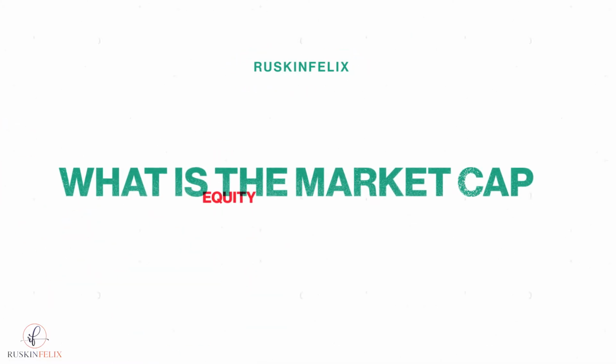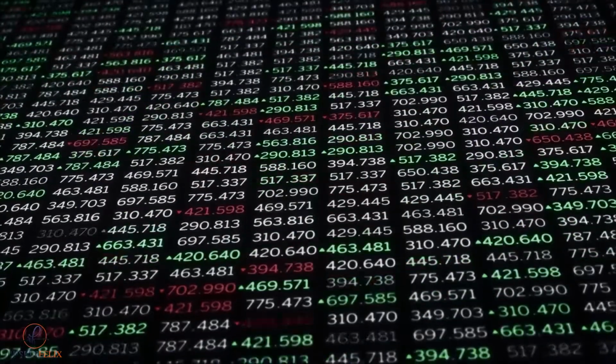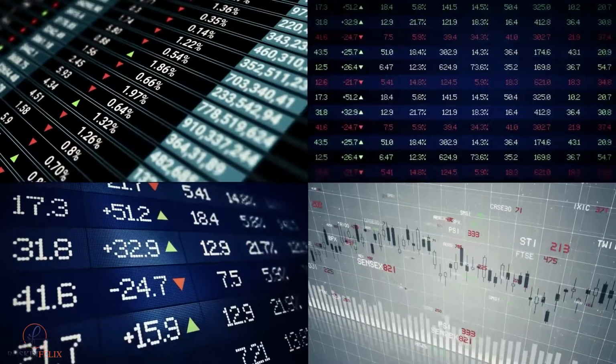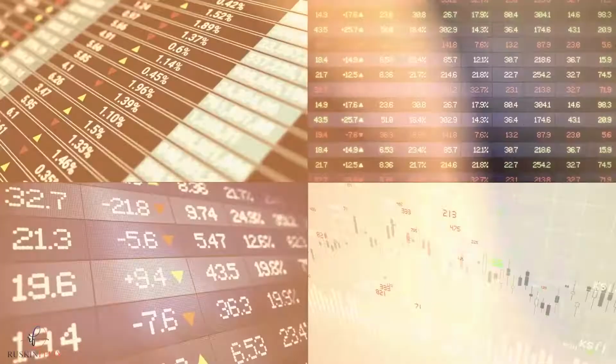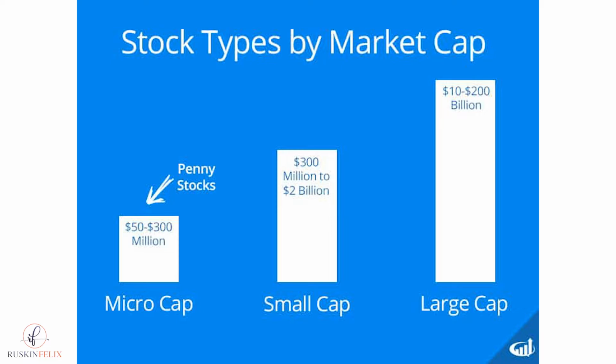What is market capitalization? As decided by the stock market, the firm's value is known as market capitalization. It's the sum of all outstanding shares' market values. To find a company's market capitalization, multiply the number of outstanding shares by the current market value of one share. Corporations are divided into three groups based on their market capitalization: large cap, mid cap, and small cap.